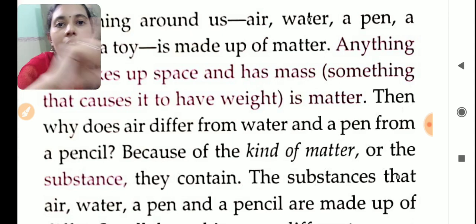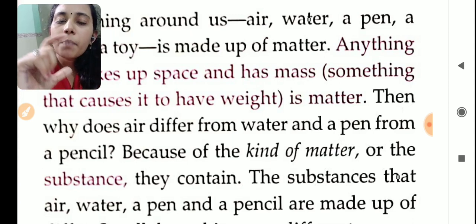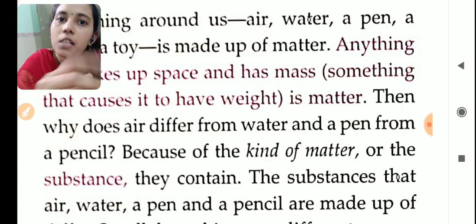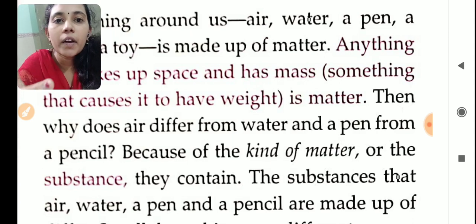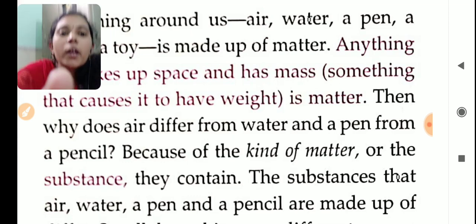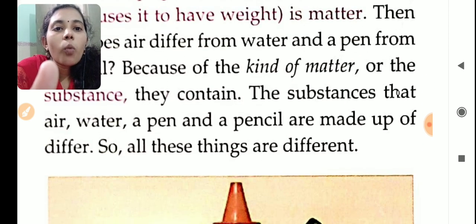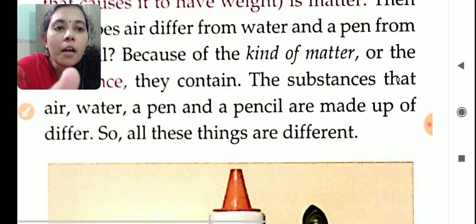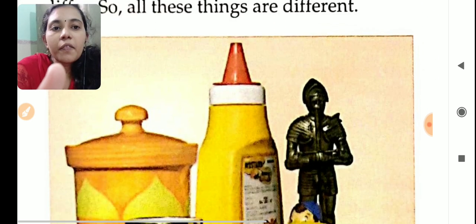If it is a pen and a pencil, why are the pen and pencil not looking the same? Because the pen is made up of plastic, the pencil is made up of wood. The substances used in them are different. That is why we are saying that they are of different types. Okay. Then the substances air, water, pen, pencil are made up of different things. So they will differ.